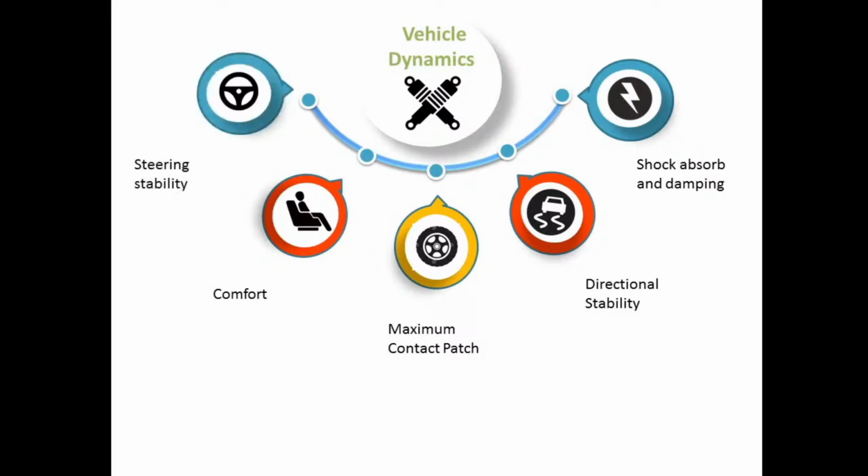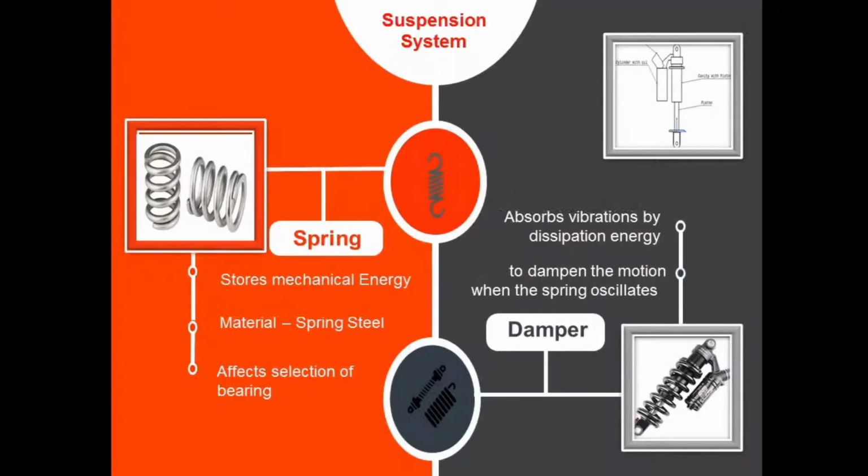Steering stability, to provide good handling and steering characteristics, is another important function of vehicle dynamics. So starting with the suspension system, we'll first consider the spring.